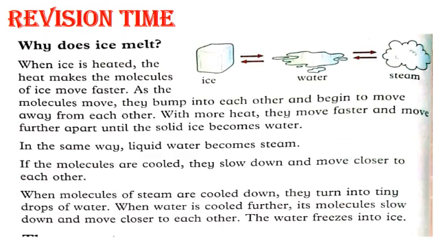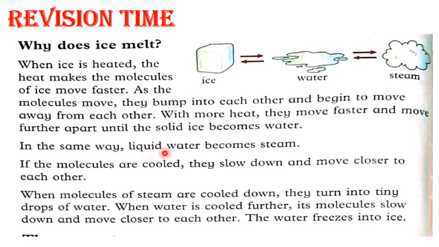Now students, here is a question. Why does ice melt? We know very well ice melts due to surrounding heat, surrounding temperature. When ice is heated, the heat makes the molecules of ice move faster. As the molecules move, they bump into each other and begin to move away from each other. With more heat, they move faster and move further apart until the solid ice becomes water. You can see here ice cubes will convert into water due to surrounding temperature or on given heat.